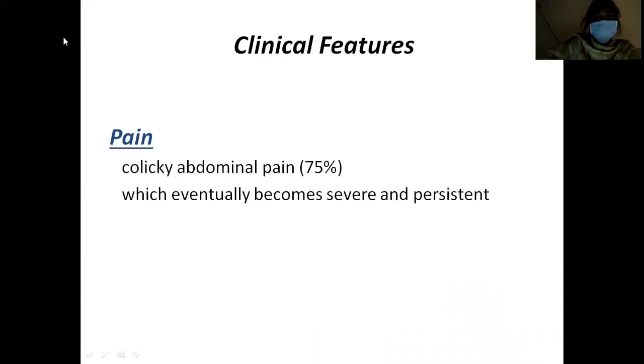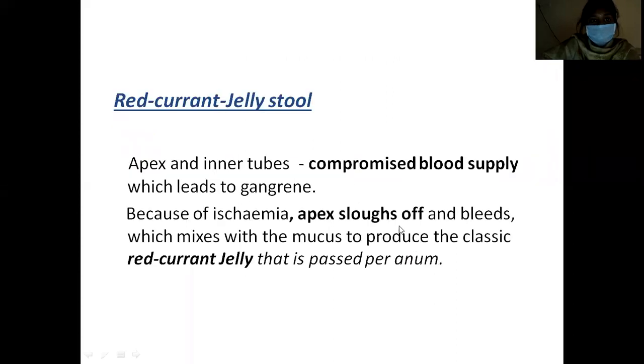Okay, coming to the clinical features, the most important clinical feature is pain, that is colicky abdominal pain, which accounts for 75%. Initially it is colicky pain and it gradually becomes severe and persistent. The other important clinical feature is red currant jelly stool. As the apex and inner tubes advance, because of the tightness of the invagination, there will be compromised blood supply that leads to gangrene.